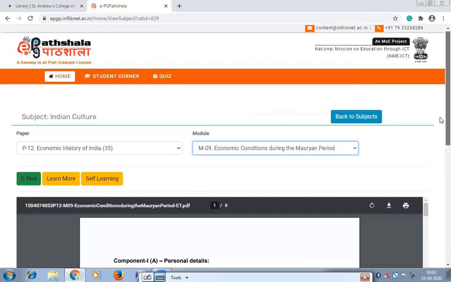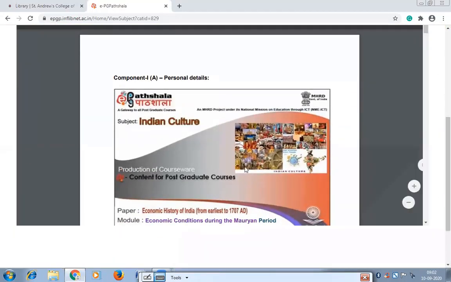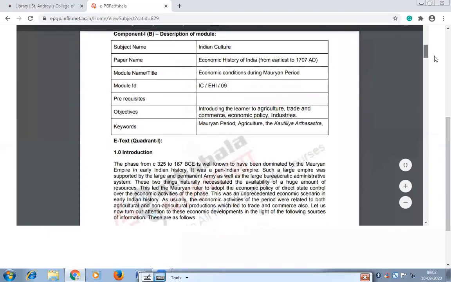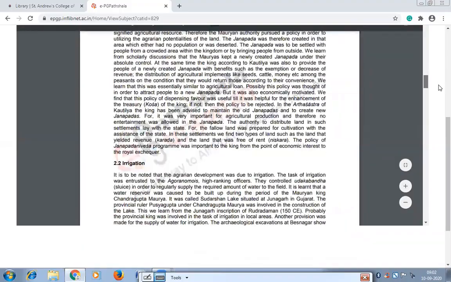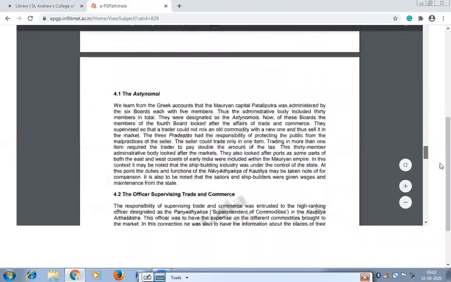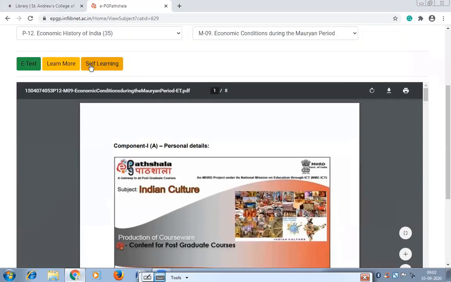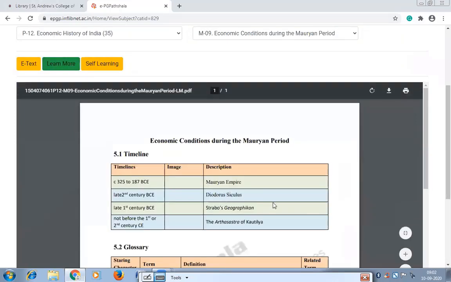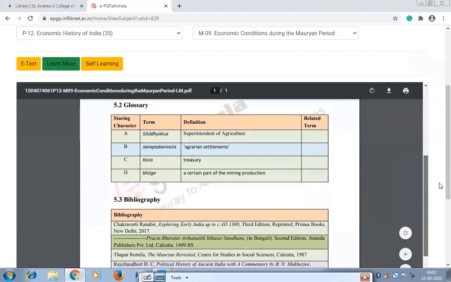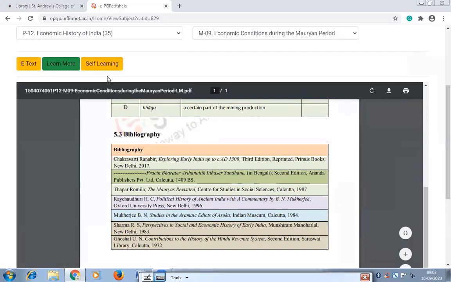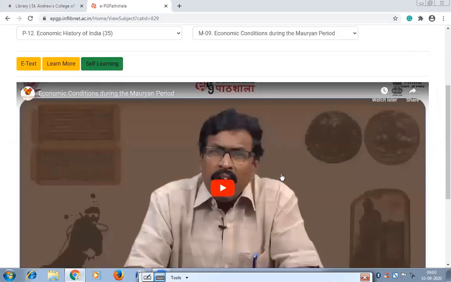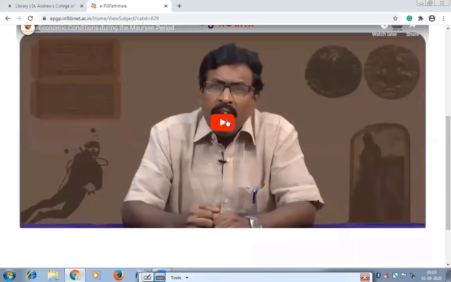Then here you have the e-text, as I told you, this PDF, which gives you detailed notes-type information on that topic, and this you can download from here. Whichever is pertaining to your syllabus, you can extract from this document. Also, you have Learn More. In this, they have given you abstract information on that particular topic with the bibliography. Then in Self-Learning, they will give you this video. You can play this video.